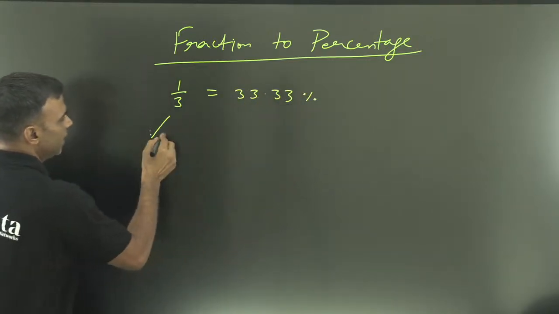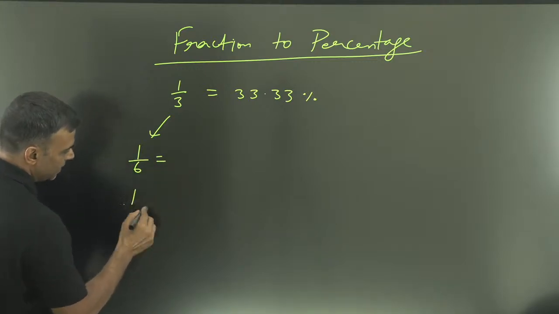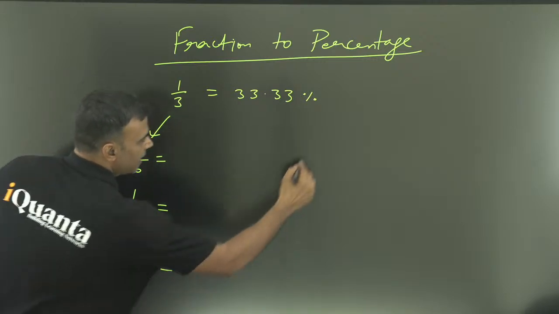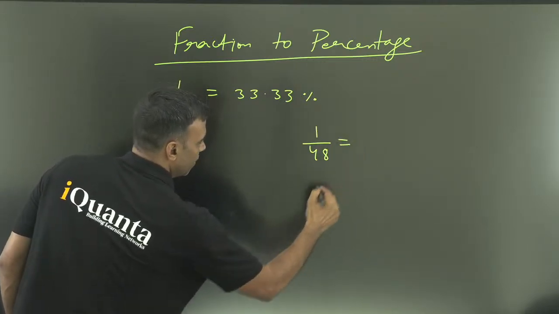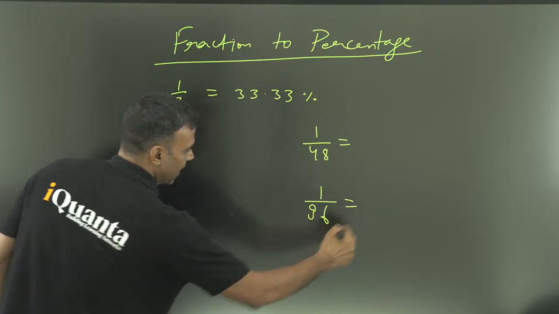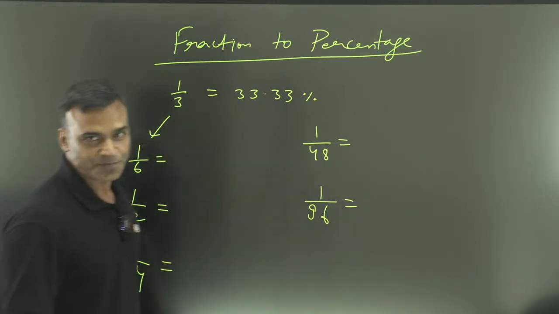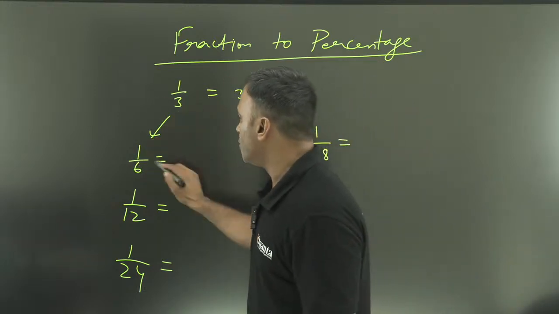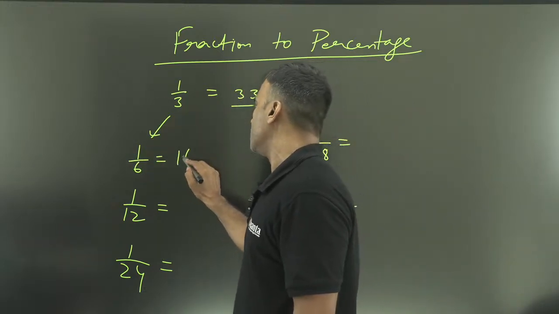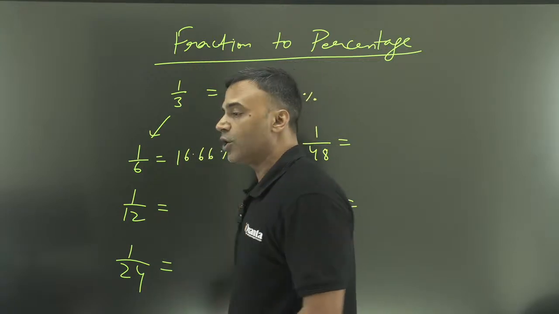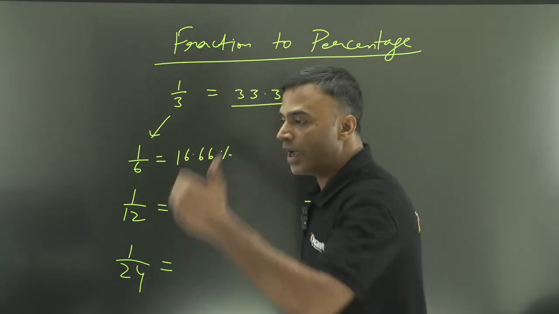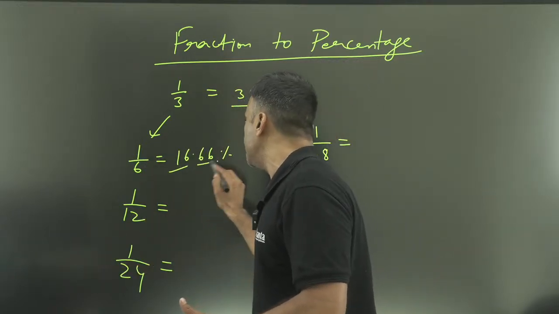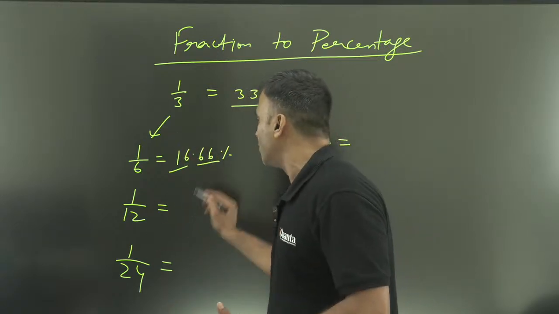Use pen and paper. We have already done 1/6, 1/12, 1/24, 1/48. So what do I do? Divide by 2. Divide by 2, 33.33, divide by 2, 16.66. Keep doing that. Do not just copy. When I say divide by 2, actually divide karo. ठीक है ना? 1/6, divide by 2, divide by 2, divide by 2, 2 8 16, 2 3 6.